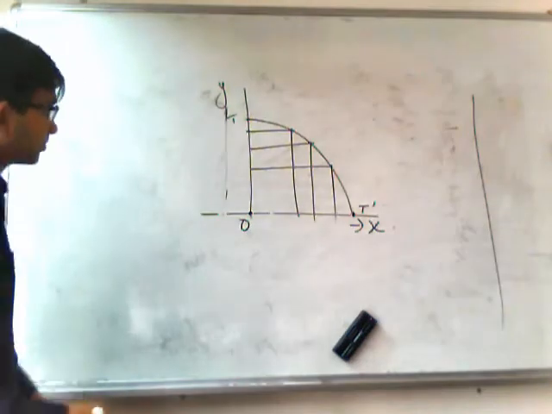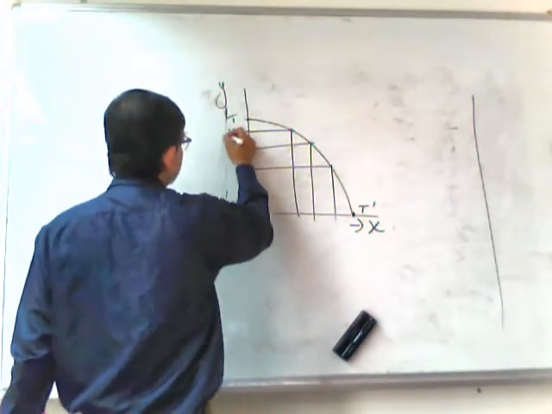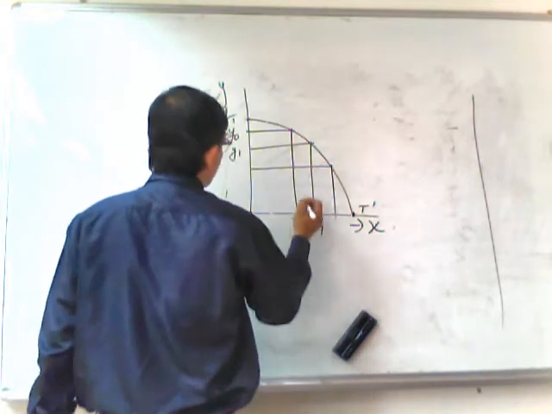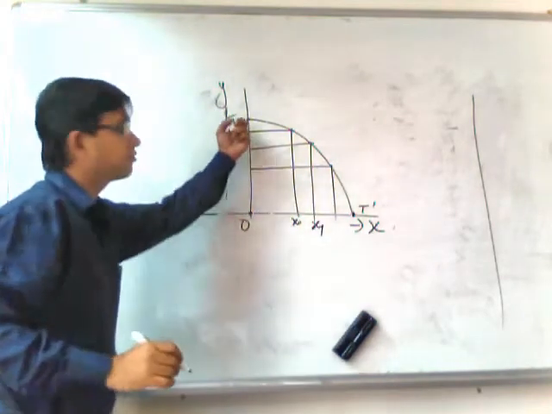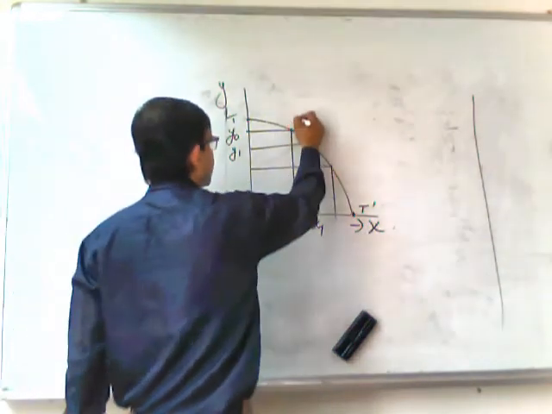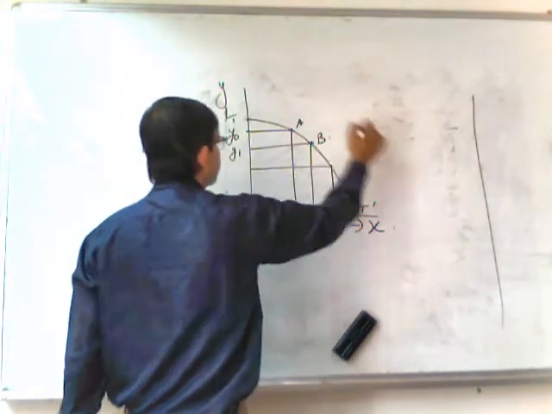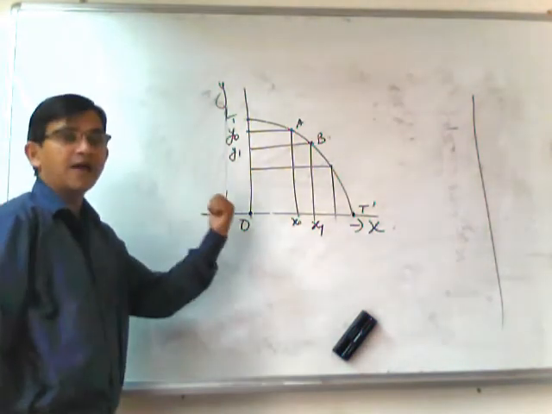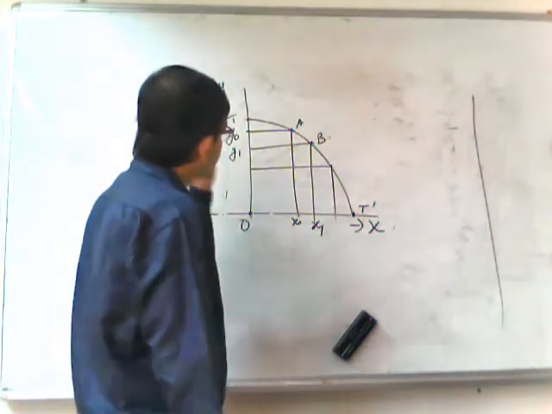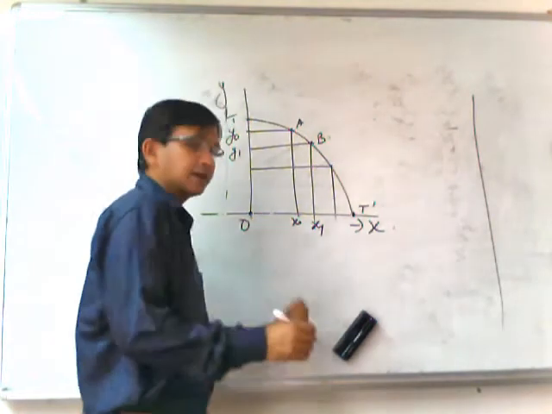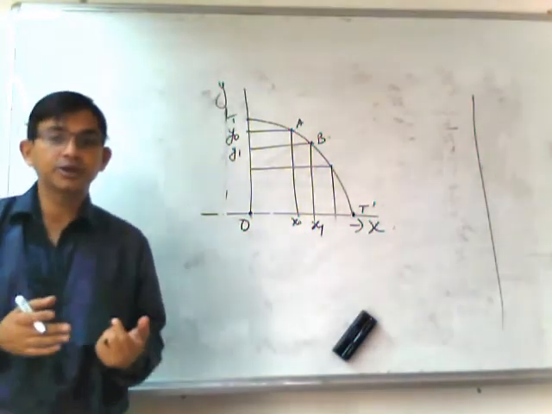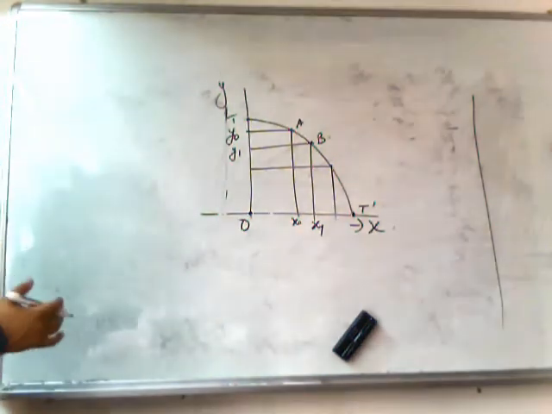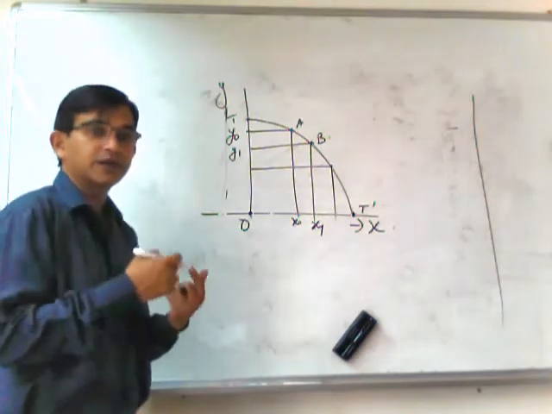So if we consider Y0, X0 and Y1, X1, whenever we move from point A to point B, to increase the production of X we have to sacrifice the production of Y. So there is an inverse relationship between the production of the two commodities, because our resources are constant and the state of technology is also constant.